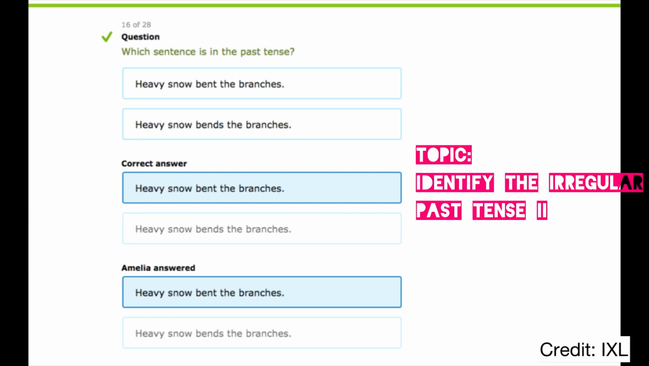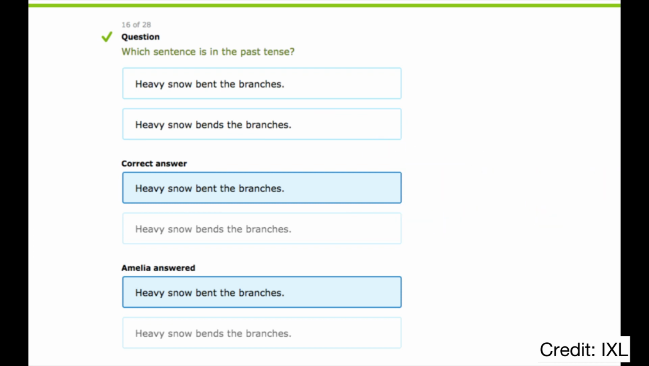I practiced identifying the irregular past tense in a sentence. Verbs are usually regular in the past tense, which means you add ed or d to get the past tense form of the verb. But some verbs are also irregular in the past tense. That means you need to remember the past tense form of the verb.